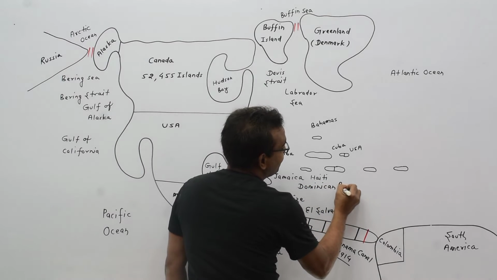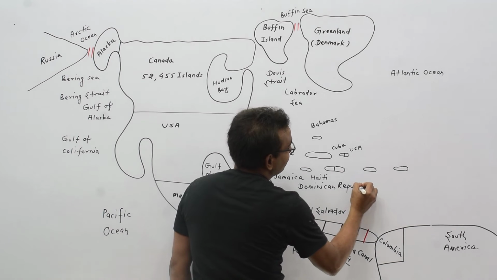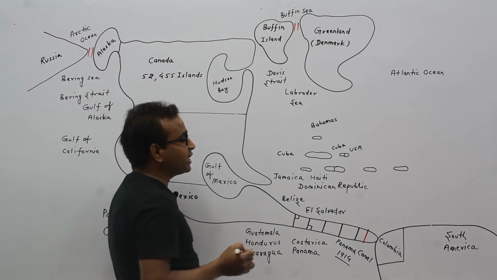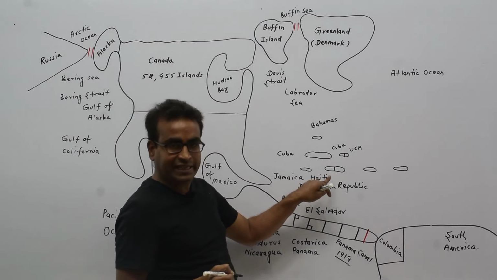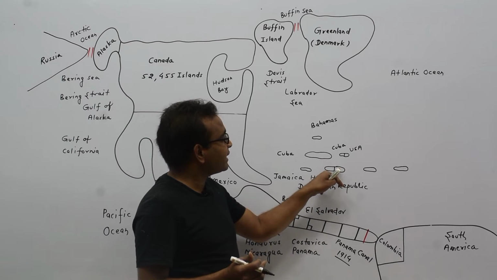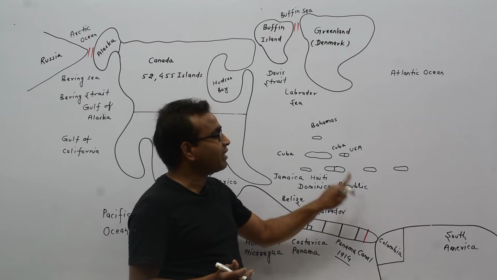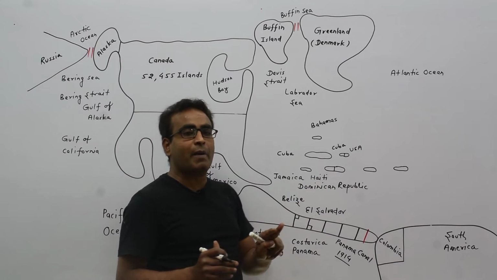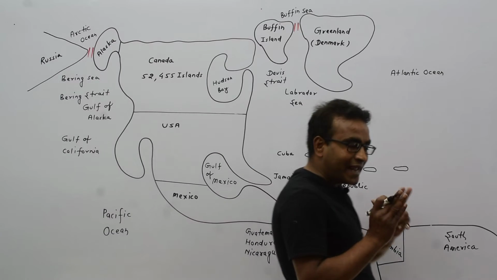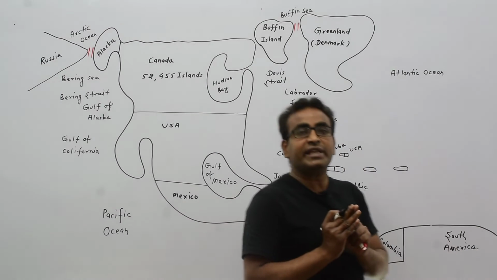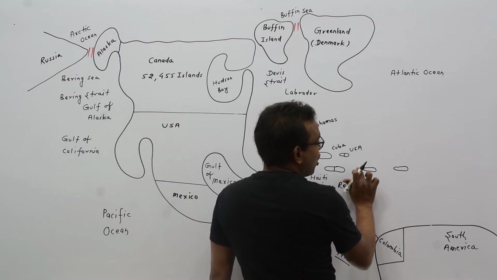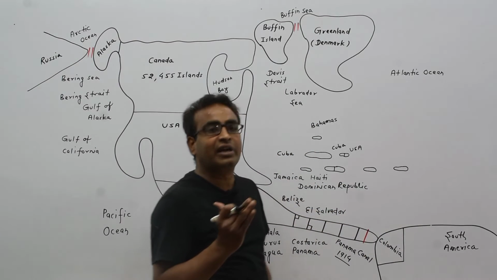This is Dominican Republic. Half of the portion of this island is known as Haiti. Haiti is a country, and the second portion is known as Dominican Republic. It means Haiti and Dominican Republic are making a land border with each other. This is also an island country.